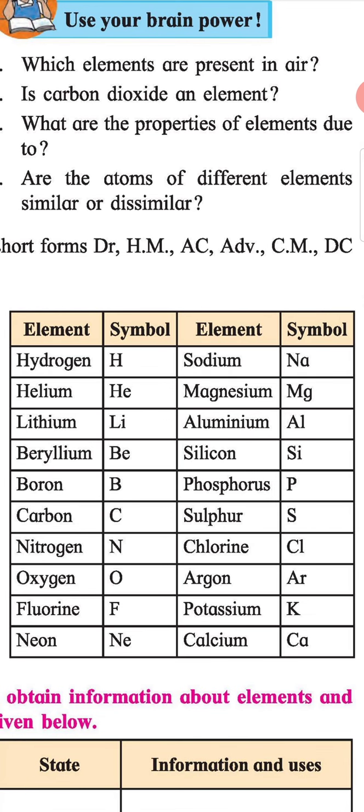Table. Element, symbol. Hydrogen H, helium He, lithium Li, beryllium Be, boron B, carbon C, nitrogen N, oxygen O, fluorine F, neon Ne, sodium Na, magnesium Mg, aluminium Al, silicon Si, phosphorus P, sulfur S, chlorine Cl, argon Ar, potassium K, calcium Ca.